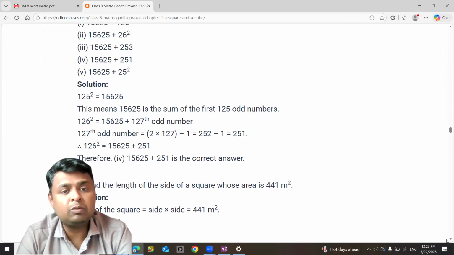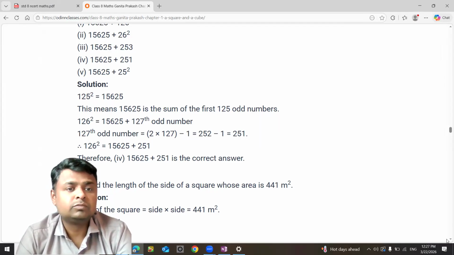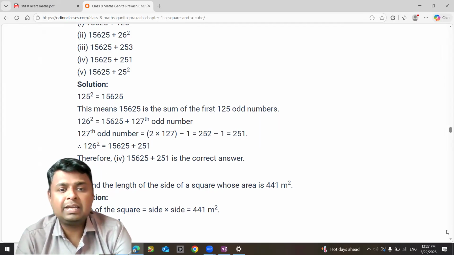So double of 125 is 250. Double of the number, plus 1. So between 125 square and 126 square, we add 251 to it and we get the correct answer.